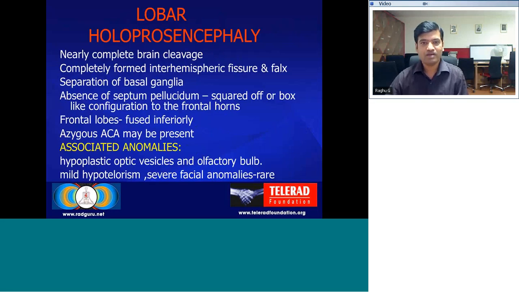Coming to lobar holoprosencephaly, it's nearly complete brain cleavage except a few areas where it is still fused, like the basal portion of the frontal lobes. However, the interhemispheric fissure and falx are almost completely formed. There is separation of the basal ganglia, but the septum pellucidum is usually absent with squared-up or box-like configuration of the frontal horns. Associated anomalies can include hypoplastic optic vesicles or olfactory bulb and mild hypotelorism. But severe facial anomalies are very rare, unlike alobar holoprosencephaly.